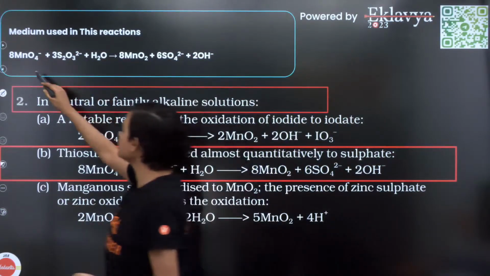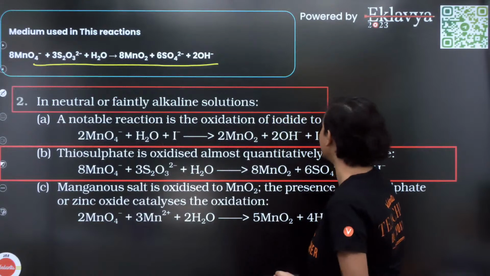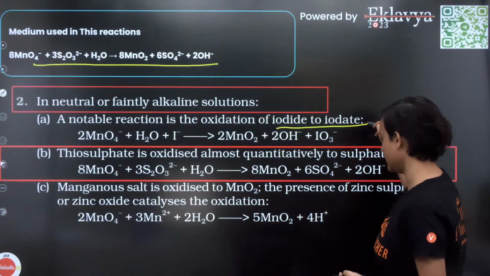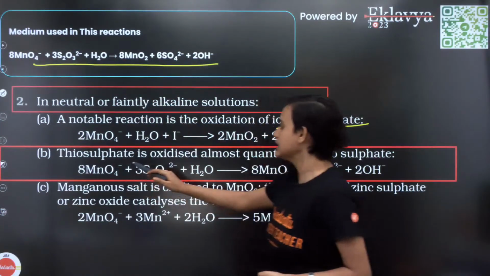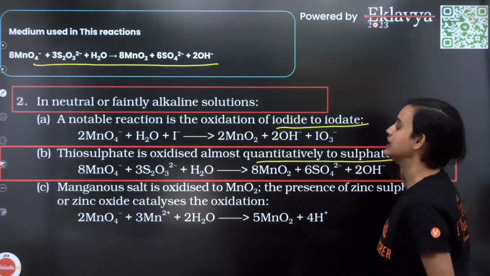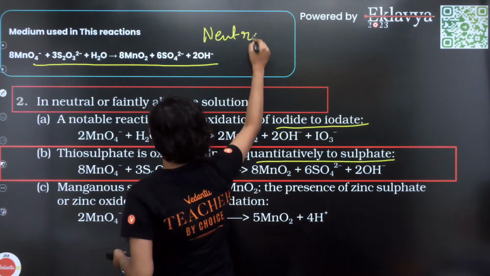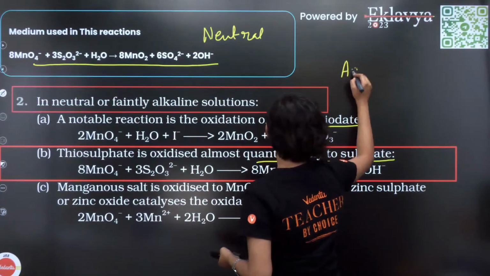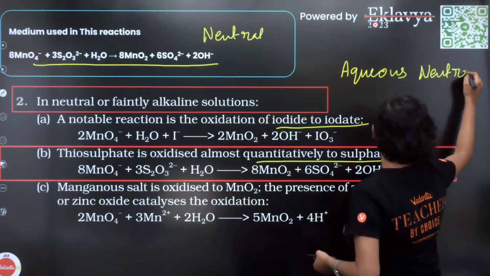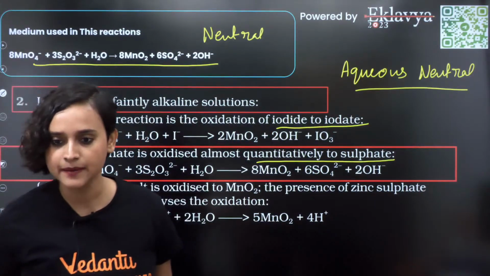Anyway, the medium that is used in this reaction is, as we know, in neutral or faintly alkaline solution. A notable reaction is iodide to iodate. And here, thiosulfate is oxidized almost quantitatively to sulfate. That means what is the medium? The medium is neutral. I think the option that was there was aqueous neutral. So this is what you are going to write. Make sense?